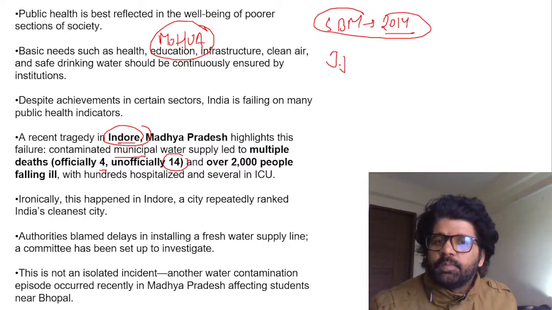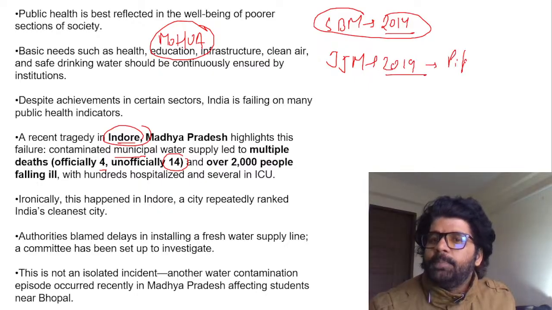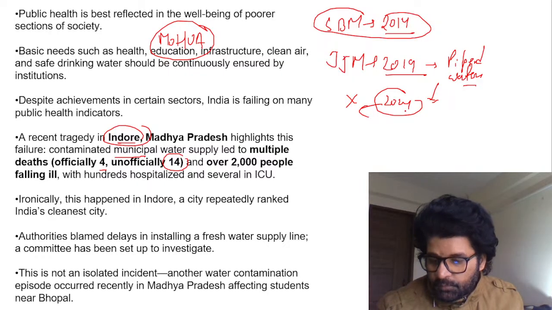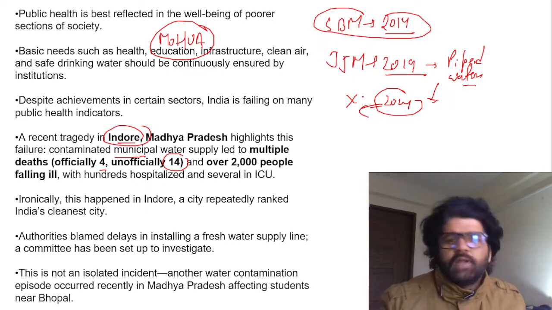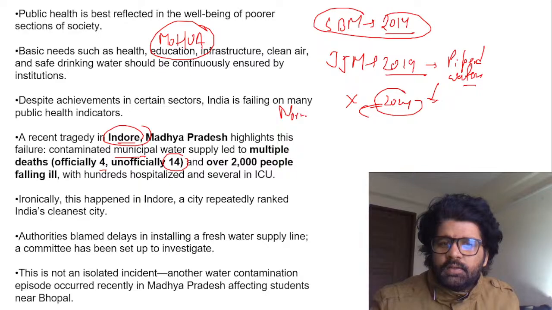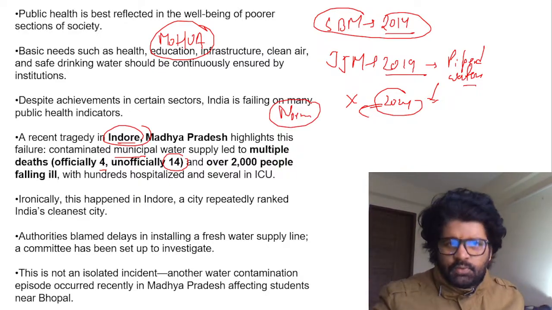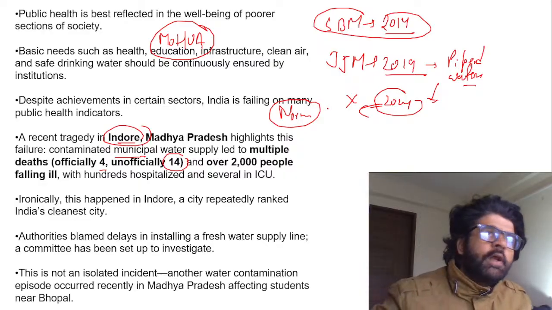And then we have Jal Jeevan Mission, launched in 2019, which wants to supply piped water to rural areas by 2024. They have extended the deadline, guys. Earlier their aim was 2024, but now they have extended it, because that is the norm in current India. Any mission we launch, anything we do, we extend the years because who cares? Nobody is going to vote a government out on accountability, right?